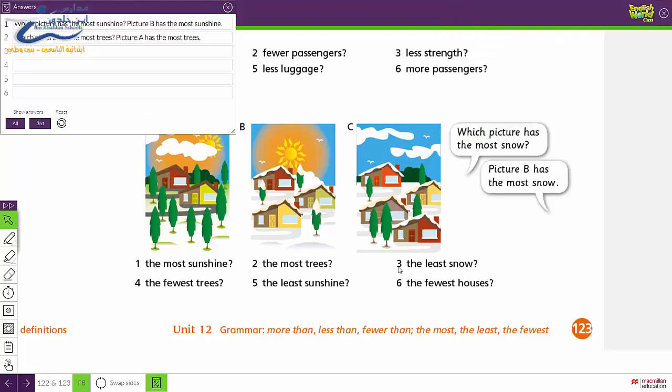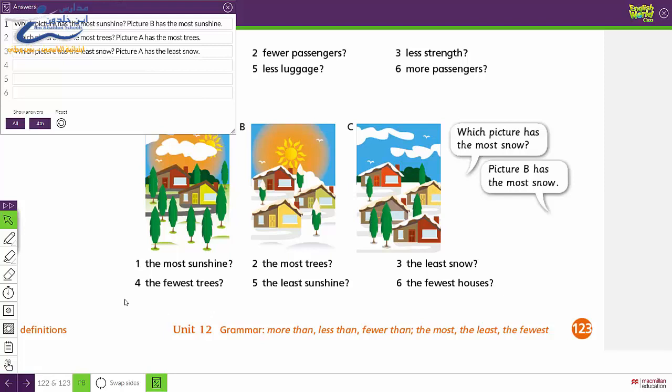Number 3. The least snow. Look at the pictures, the snow. Which picture has the least snow? Great. Of course, picture A has the least snow.